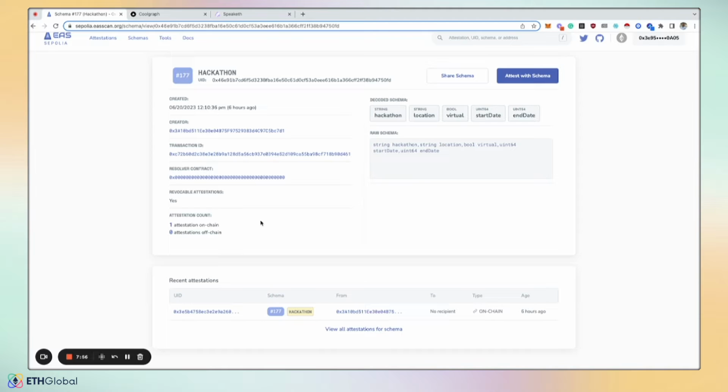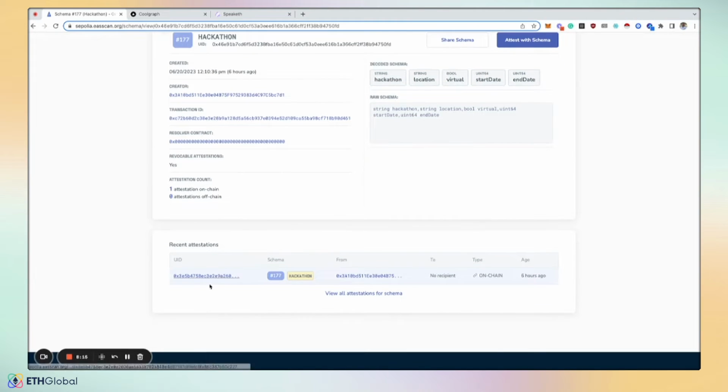If I were to attest to someone, that doesn't mean anything because I'm not a KYC verifier. But if someone else, like a KYC verifier, were to attest to that person with a KYC attestation, then that holds more weight. On this schema record, you can see the decoded data and any related attestations of this schema type.